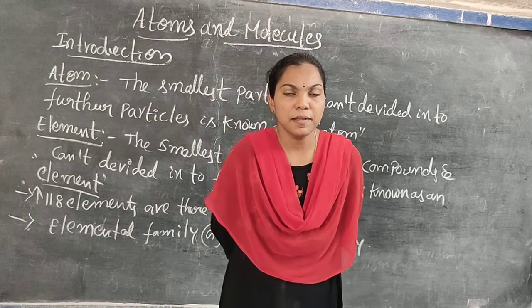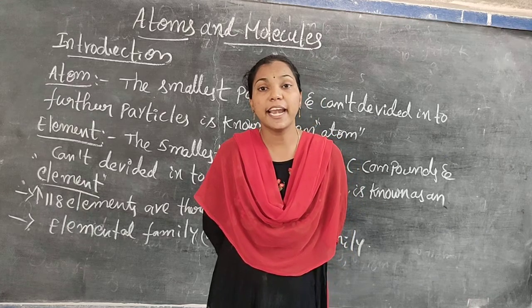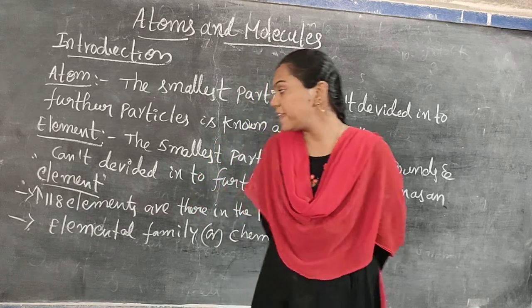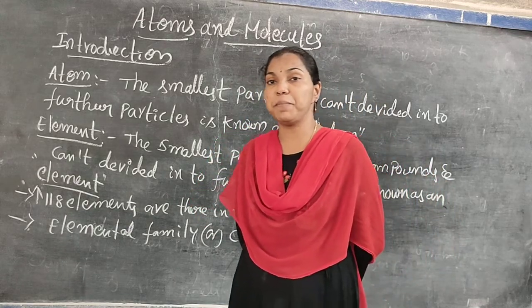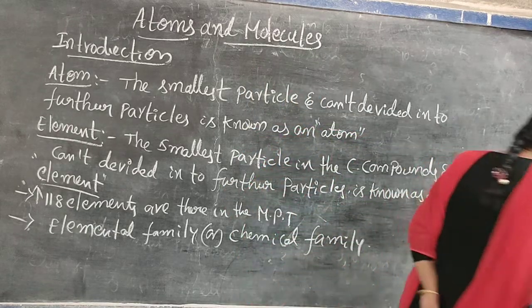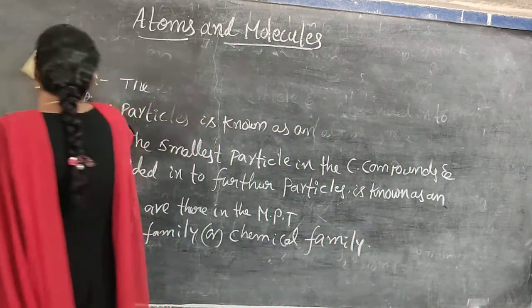29 is copper. Then 30 is zinc. The symbol of zinc is Zn. Not only these elements, some more elements you remember. I will write here the names of some more elements. 1 to 30 okay, but some more elements are also needed.